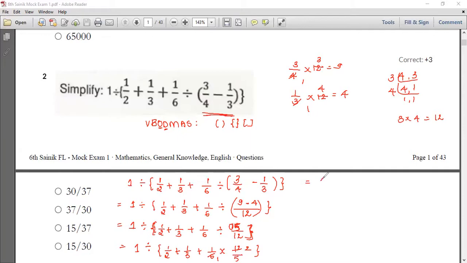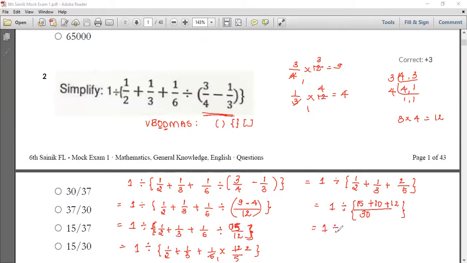So that is nothing but 1 divided by (1/2 + 1/3 + 2/5). Close the bracket now. Take the LCM of 2, 3 and 5, which gives 30. Taking the first part of each fraction and multiplying, you get 15, 10 and 12. We have not solved it yet, so let it stay in the bracket.